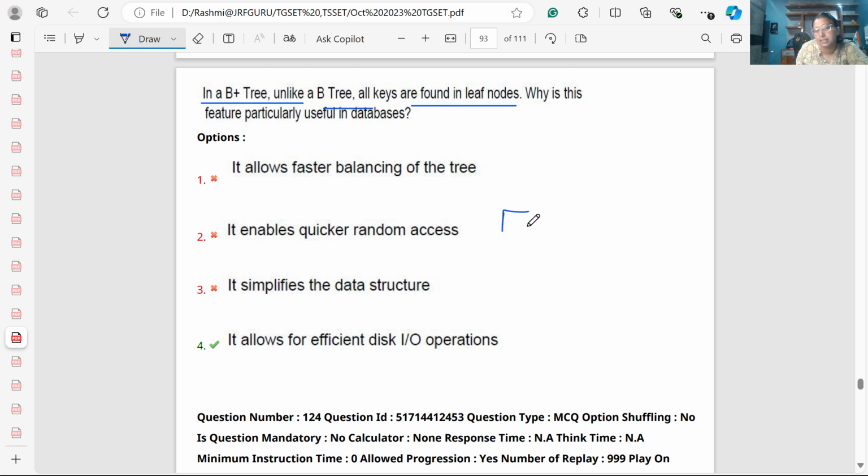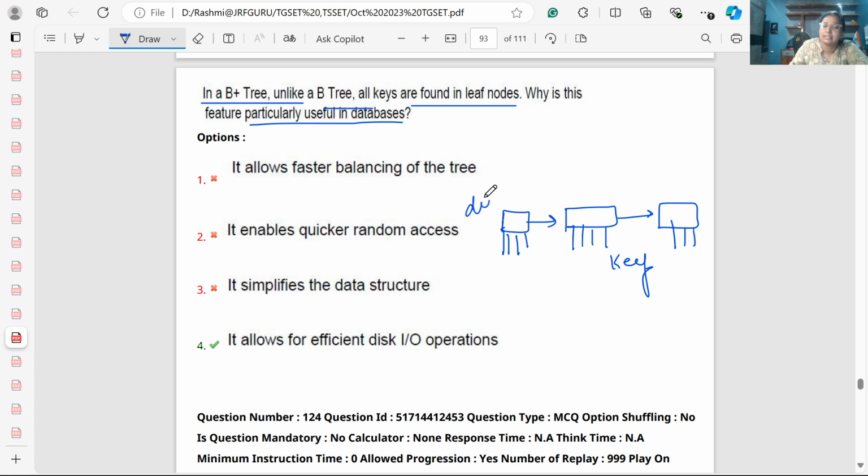Yes, in a B plus tree all the key values are found on the leaf node. Why is this feature particularly useful in a database? Because now all the data are available on the leaf node, so I can directly access them from there. So it increases the IO performance of the disk structure where we will store the database.